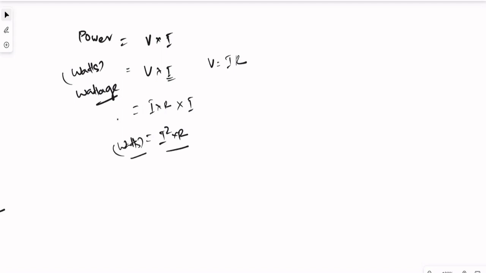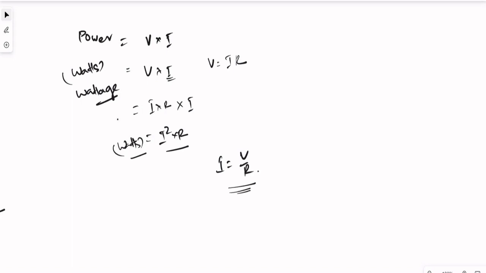We can even name it as wattage or watts, that is V into I. Or we can rewrite this equation. We know V equal to IR. So if you substitute that I into R into I, that becomes I square R. So if you only have current and resistance, you can find out watts by using this formula. If you know voltage and you don't know current, then current equal to V by R.